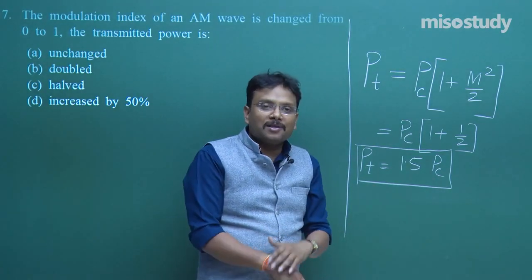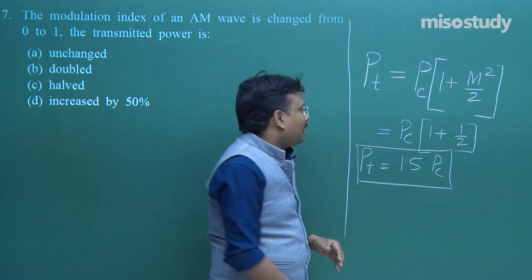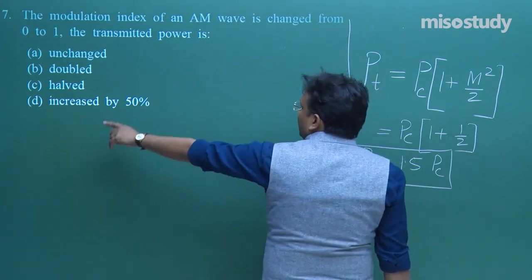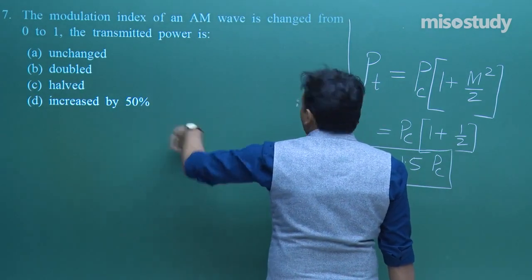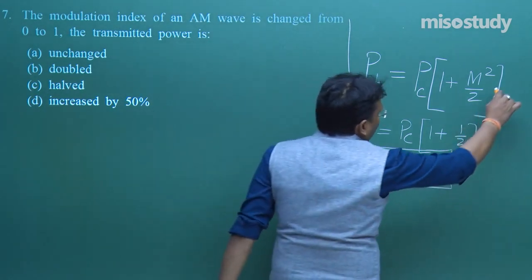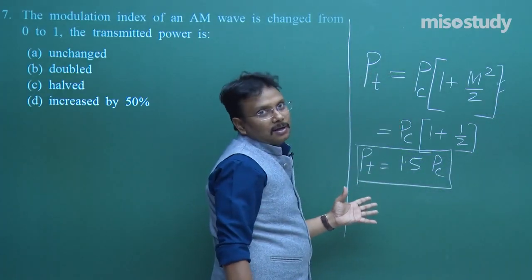You have 100 rupees, I am giving you 50 rupees more, so I am adding 50%. So the simple solution is that it is going to be increased by 50%. So what exactly is required? This formula only, and then you can put the values accordingly.